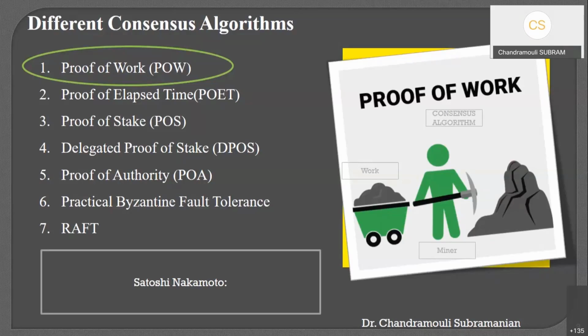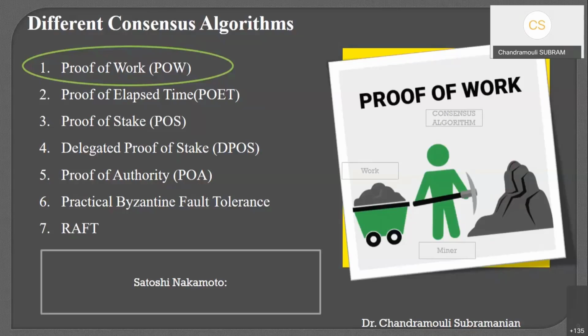What we tried to explain in the earlier session: creating a hash and trying to solve the hash, creating one more hash whose value is lesser than the target hash. That is nothing but the hashing mechanism. So that is a proof for the work, number one.